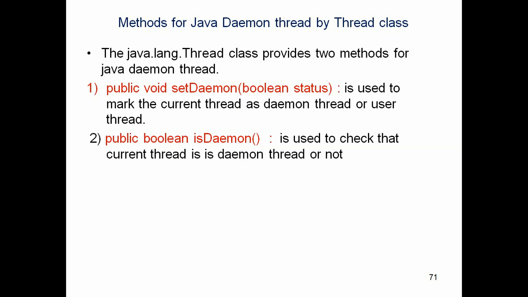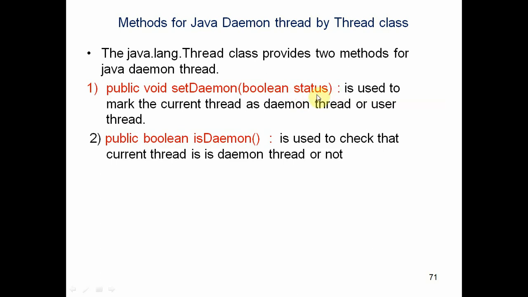Methods for a Java daemon thread in the Thread class. To make a particular thread a daemon thread, the Thread class has the method called setDaemon. Suppose we want to make a particular thread a daemon thread, we need to execute the setDaemon method on that thread object with the status as true.